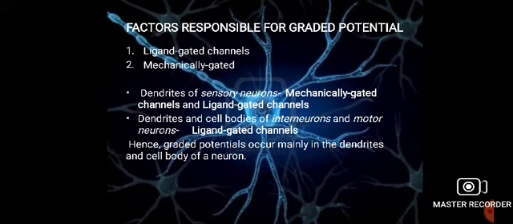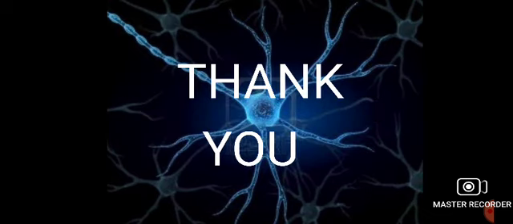Next, the dendrites and cell body of interneurons and motor neurons. In case of these cells and their dendrites, there are only ligand gated channels. Hence, graded potential occurs mainly in the dendrites and cell body of a neuron. These are the factors which are responsible for the graded potential, and the types of channels present on different regions of the neuron. Thank you.